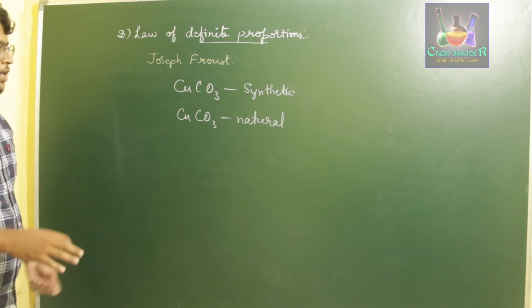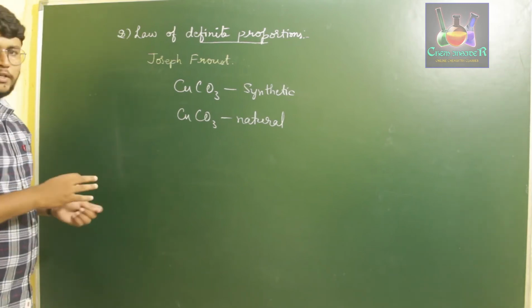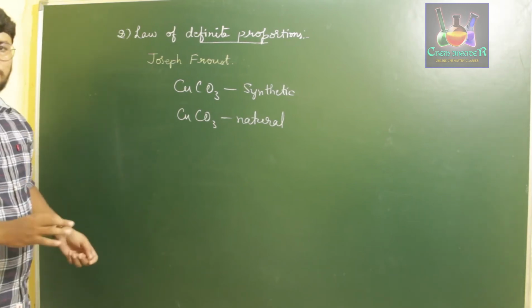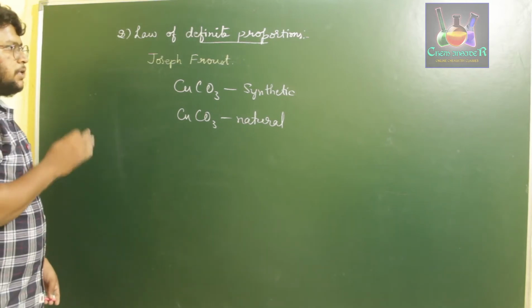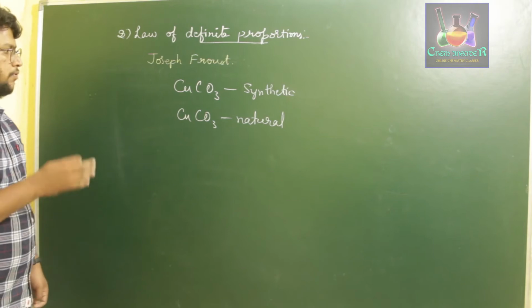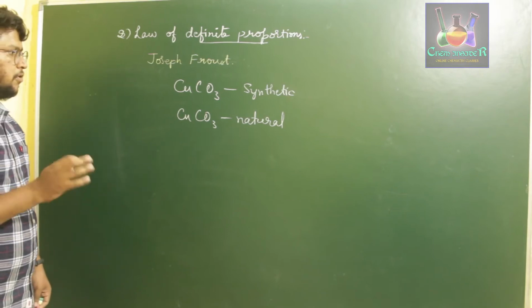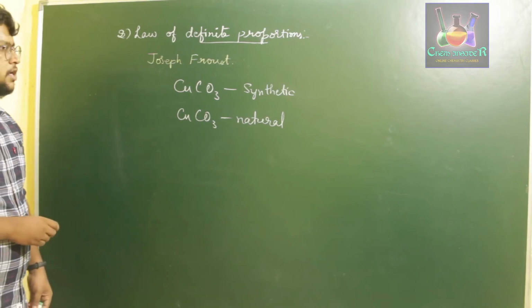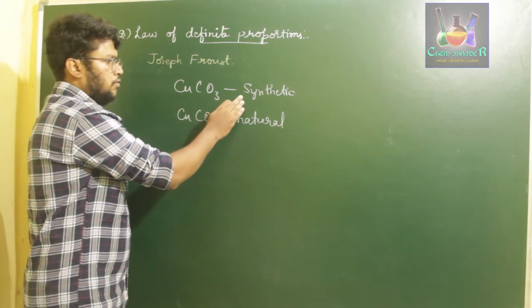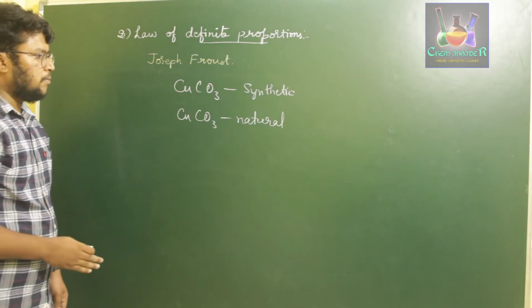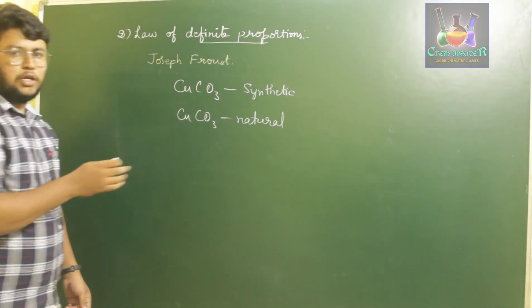Actually, in earlier times he didn't know the exact formula. He used to call it cupric carbonate. He didn't know the formula, but once he worked out the atomic masses and the percentage composition of the compounds, he found that the composition of synthetic cupric carbonate was exactly the same as the composition of natural cupric carbonate.